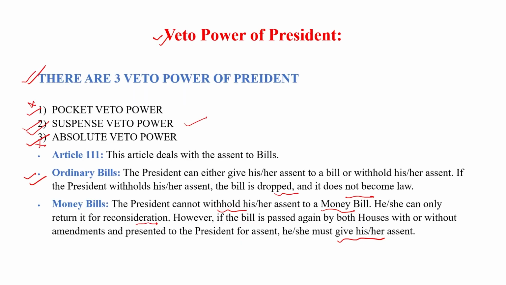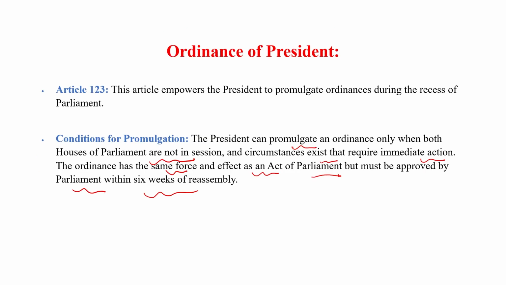There are 3 veto powers: pocket, suspense, and absolute veto power, by which the president can hold a bill. And last is ordinance, Article 123. The president can make temporary laws for 6 months and 6 weeks only.